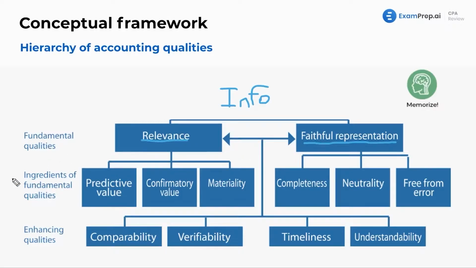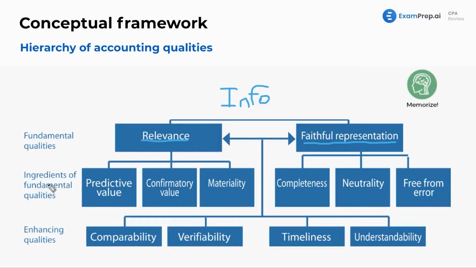And now the ingredients. So a question might ask you directly, well, what is an enhancing quality? Okay, and you got to pick one of these. Or what's a fundamental quality? And you got to pick one of these from other possible answers. That's where easy questions might come, but also understanding these and what they are is important as well.